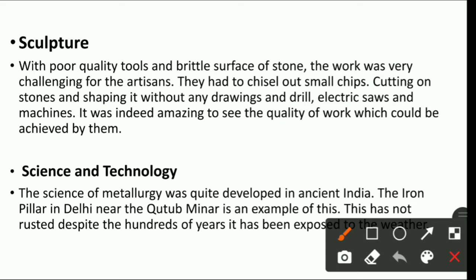Okay, slowly they came across the use of metal, so they started to use the tools made up of metal. So they started to use copper, they started to use iron. Okay, so in this way they started to use metal in the place of any स्टोन टूल्स और वुडन टूल्स, मतलब स्टोन टूल्स और वुडन टूल्स की जगह पे वो अब मेटल टूल्स यूज़ करना स्टार्ट किए. Okay, so this paragraph says that the science of metallurgy was quite developed in ancient India. The iron pillar in Delhi near the Qutub Minar is an example of this.